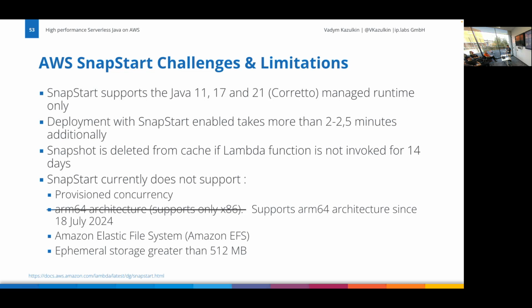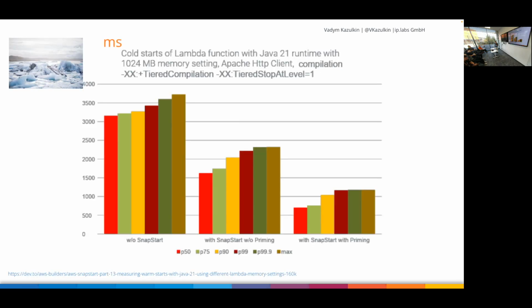It takes time. If you have multiple Lambda functions, then the snapshot will be created in parallel, so not too much additional stuff, but only having that costs you time. So nothing is for free. SnapStart currently doesn't support provisioned concurrency. It supports ARM architecture, will be put into the metrics, and you cannot use EFS, NFS-based systems. You can use S3. So there are some limitations.